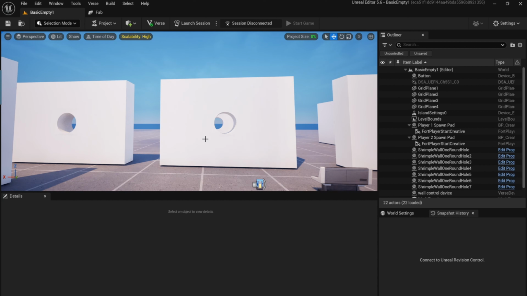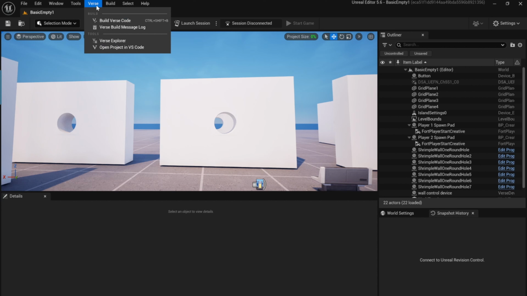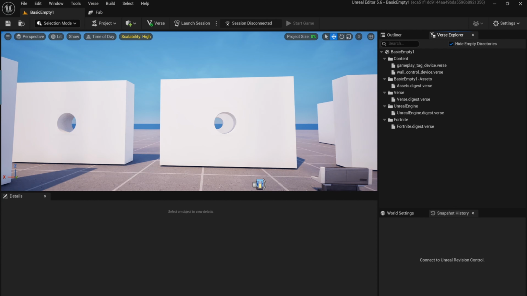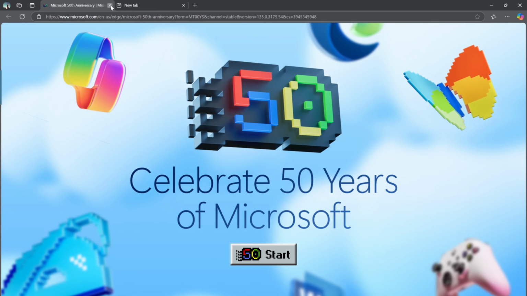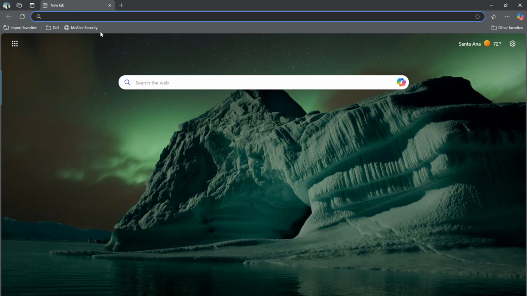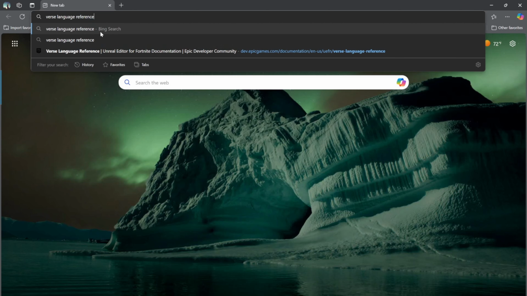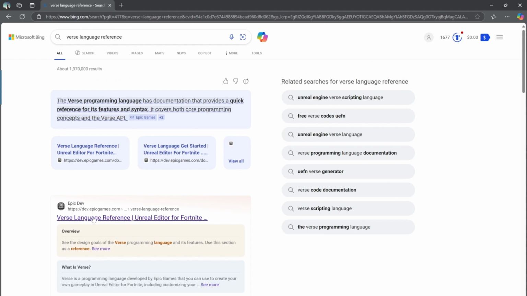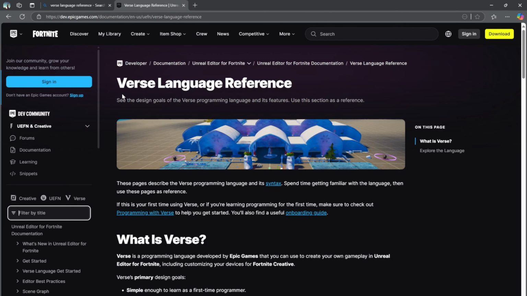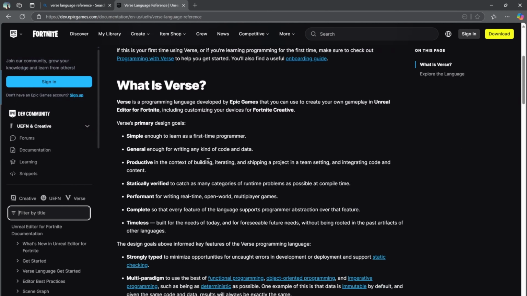I'm going to focus mainly on coding in Verse. If you want to look up the Verse language reference guide, I think that's what it's called, that would be a good thing to check out. In fact, let me bring it up right now. 50 years of Microsoft. Nice. So yeah, Verse language reference. This is a very good guide to always look at.